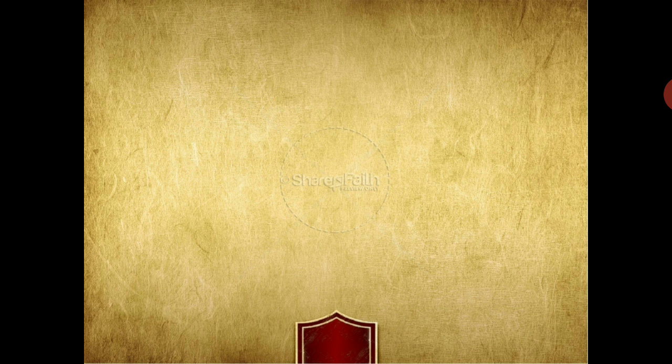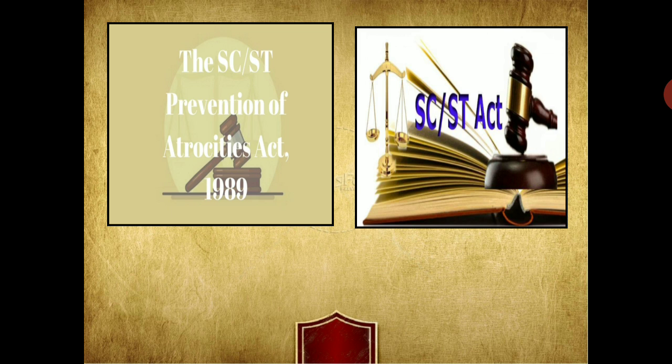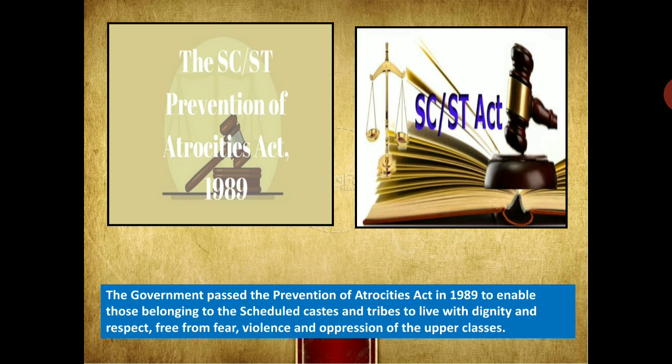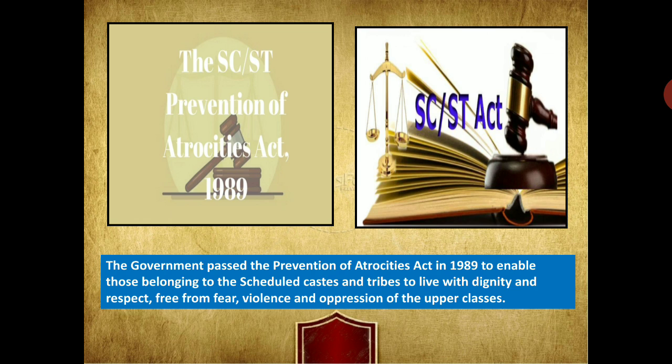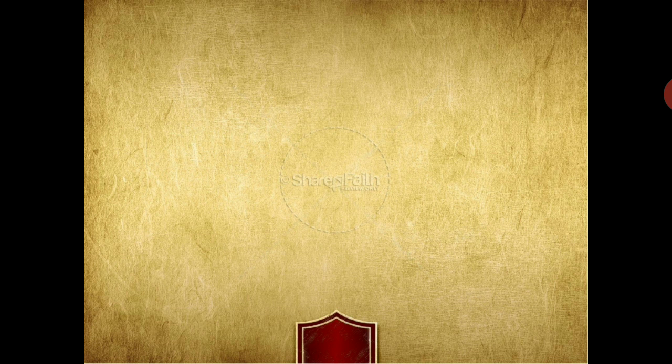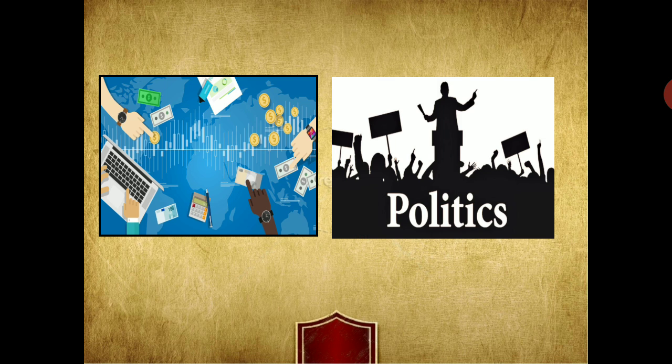And due to that, the government passed the Prevention of Atrocities Act in 1989 to enable those belonging to the scheduled castes and tribes to live with dignity and respect, free from fear, violence, and oppression by the upper class. That means this gave them a right in society, that they are accepted, they are a part of the country, and they can live their life as per their will. And this brought about globalization in our society.